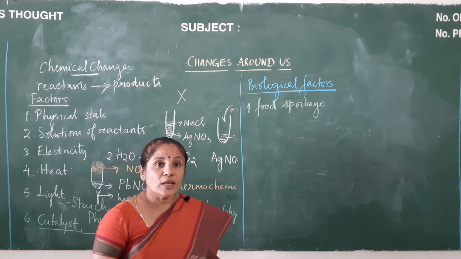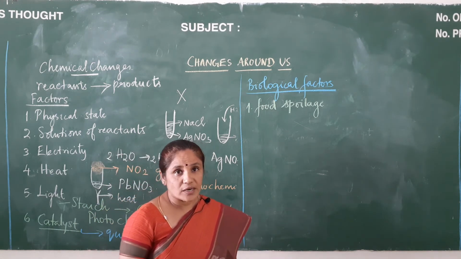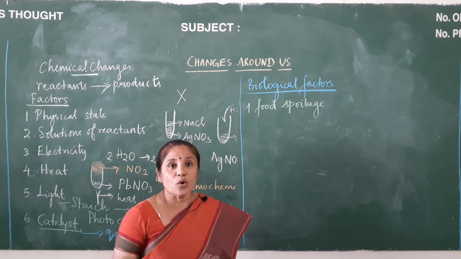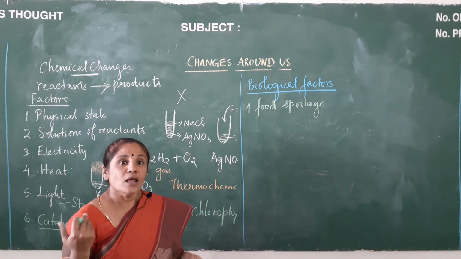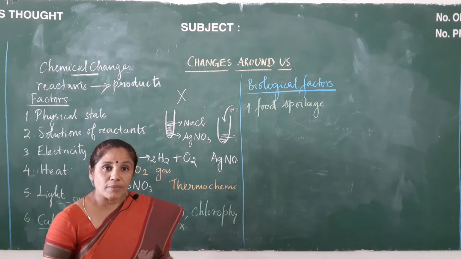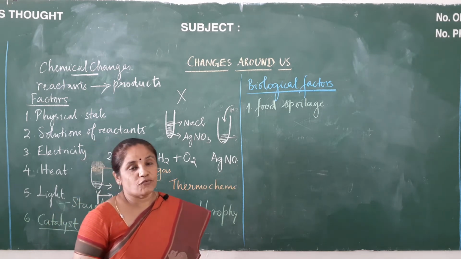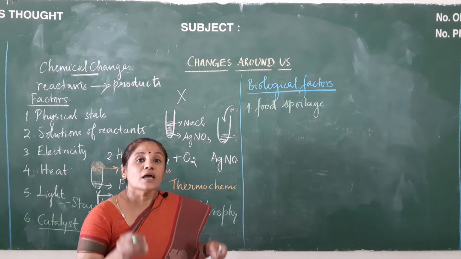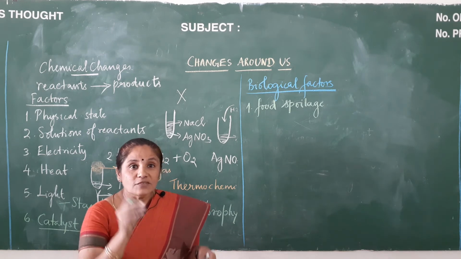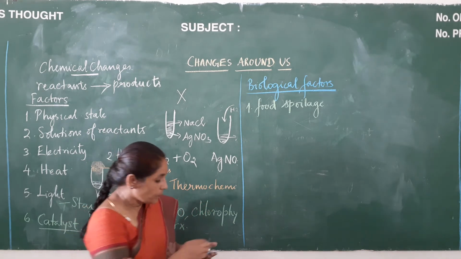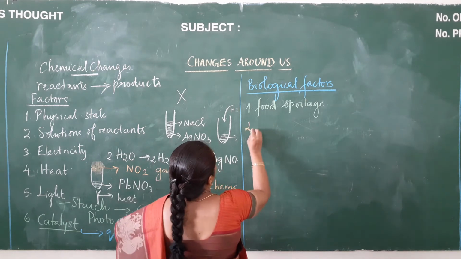And you can very well cite the example of rotten eggs. When you open the rotten eggs, you get a very bad smell. Why? Because of the presence of hydrogen sulfide. This hydrogen sulfide present in rotten eggs gives you a very, very bad smell. And the second point will be rancidity.